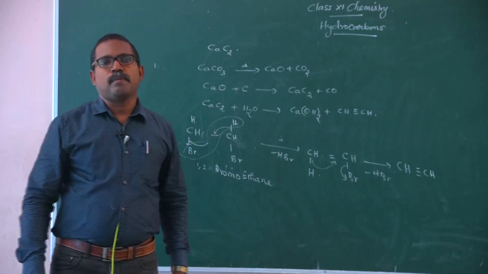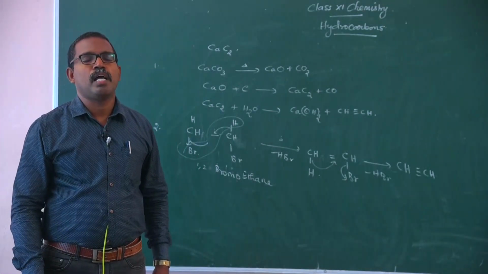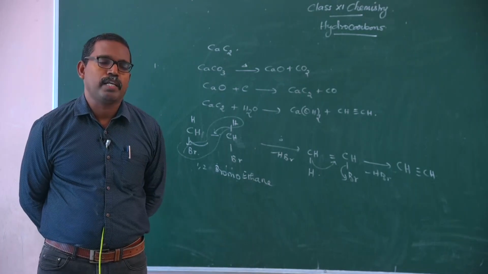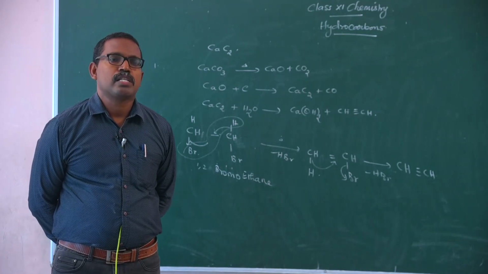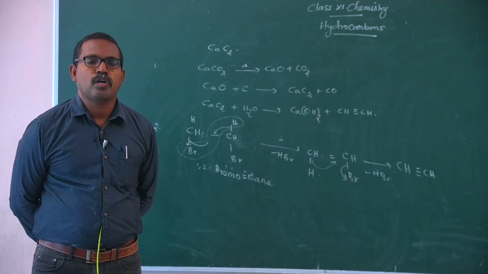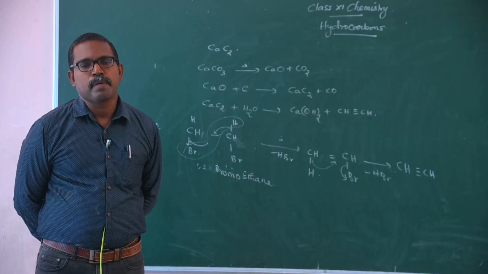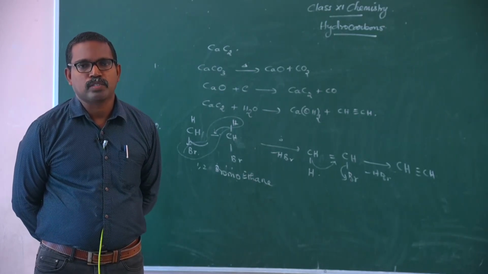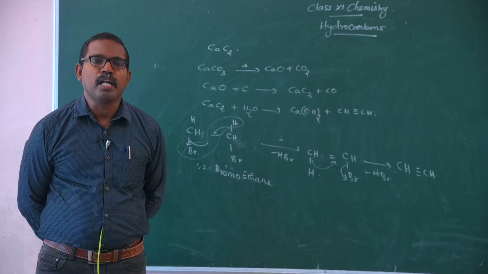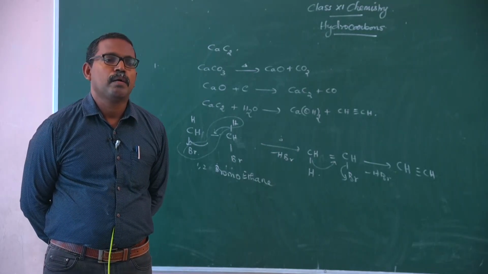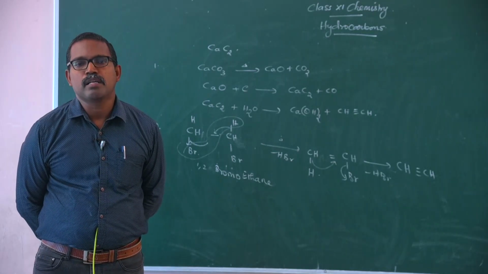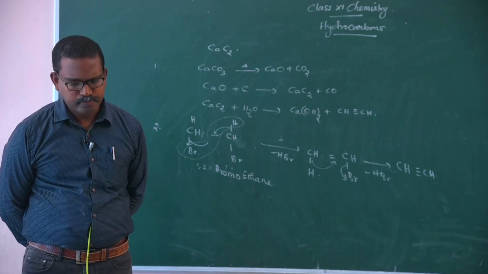Physical properties of alkynes. Alkynes, like alkenes, exist as gases, liquids and solids. The first three members are gases, the next five members are liquids, and the higher members exist as waxy solids.